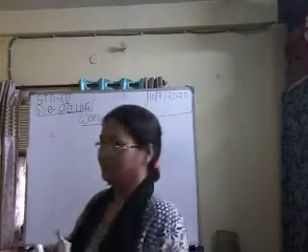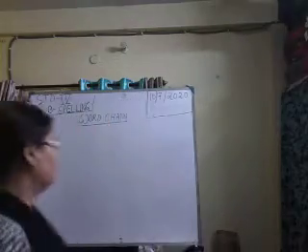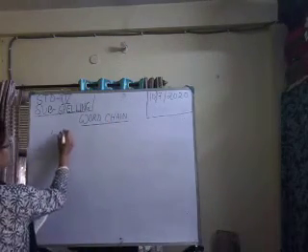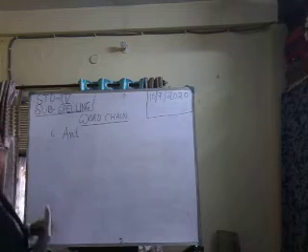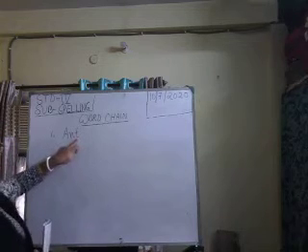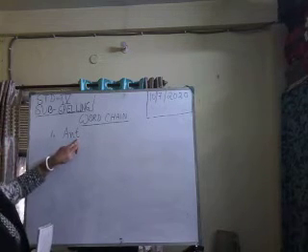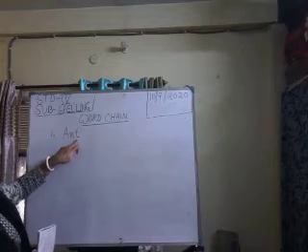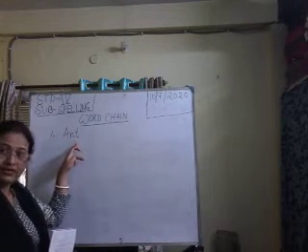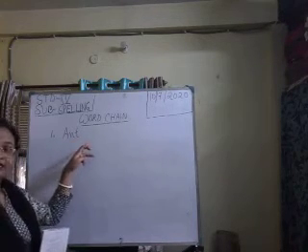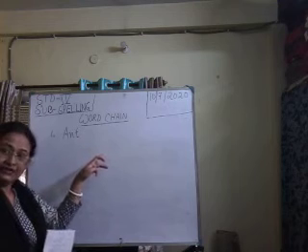So suppose, first of all, I am giving you one word. Suppose it is ant. A-N-T. Ant. Now what is the last alphabet of this word? T. Isn't it? Now you have to make a new word that begins with T. Is it clear?